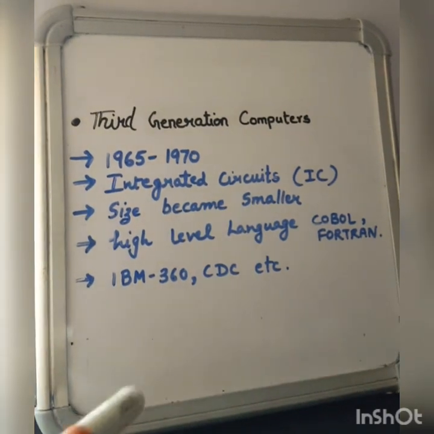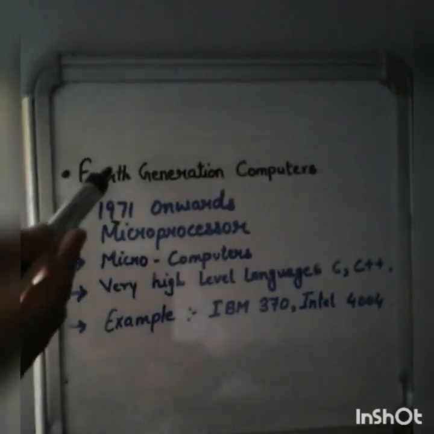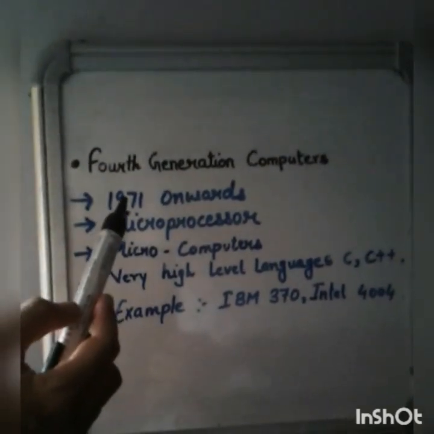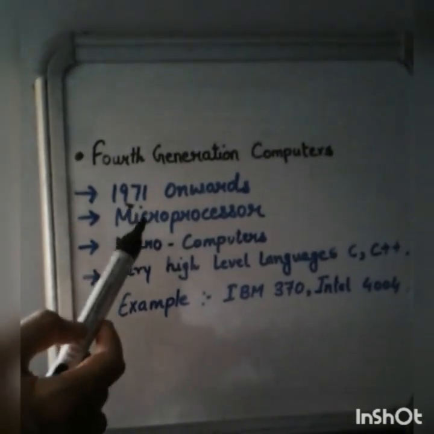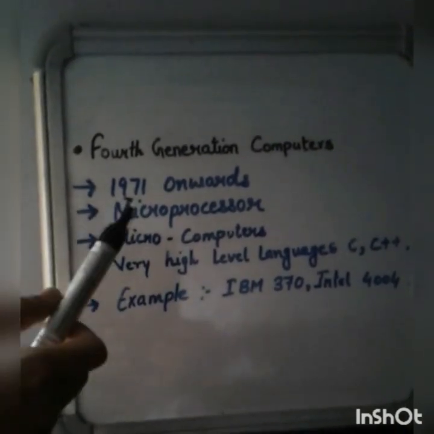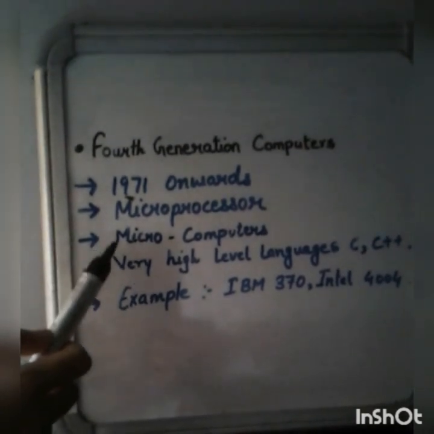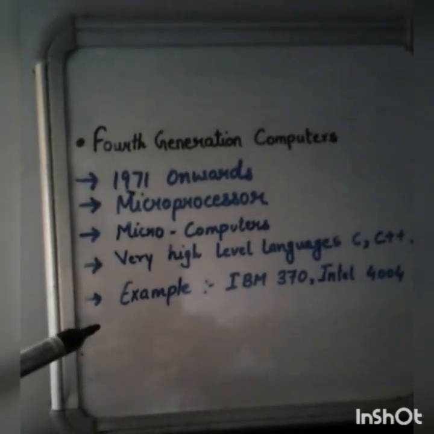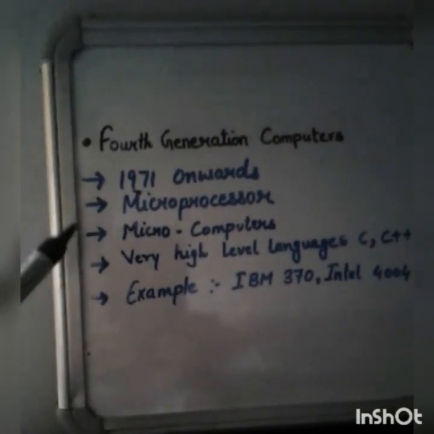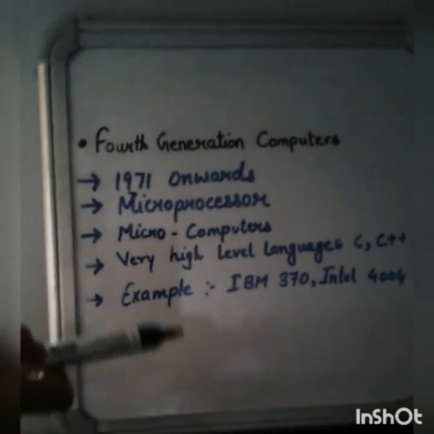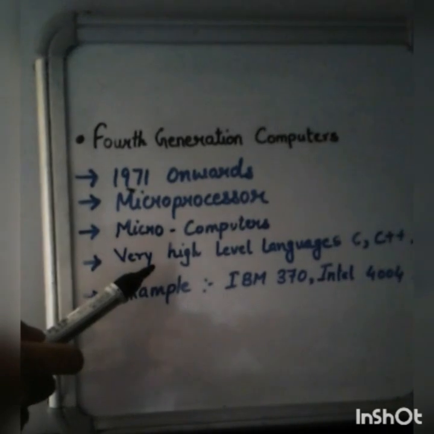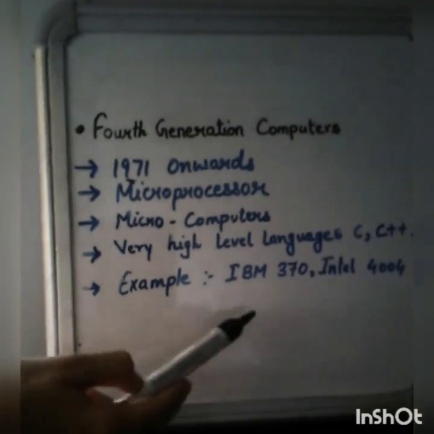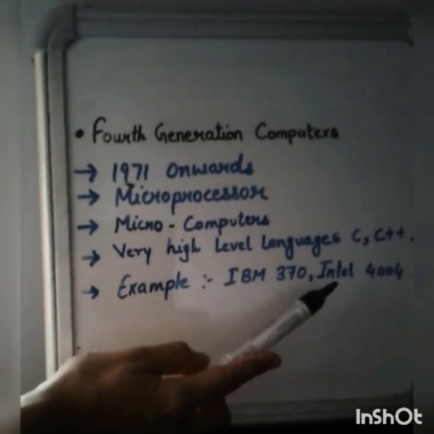Now next is fourth generation computers. Fourth generation computers were started in 1971. It uses microprocessor that consists of small silicon chips in which thousands of circuits are placed. These computers became more powerful. They could be linked together to form networks, which led to the development of internet. These computers were smaller than the previous generation of computers. User-friendly, high-level languages are used in this generation, that is C and C++. The example of fourth generation computer is IBM 370, Intel 4004.